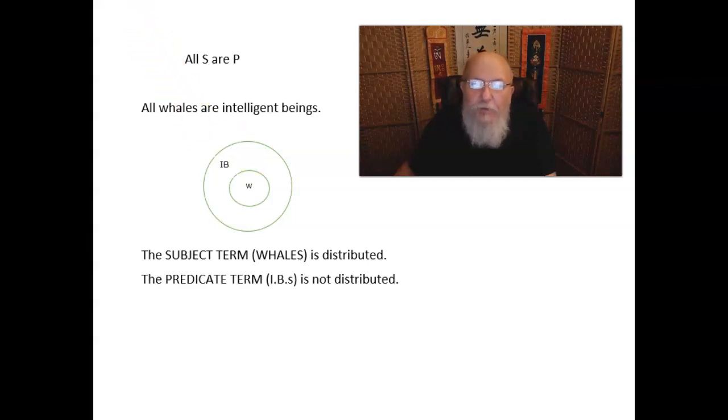To mark this crucial distinction, we say here that in an A proposition, the subject term is distributed and the predicate term is undistributed. Now remember, distributed means the term refers to each and every member of a class, while undistributed means that it doesn't.